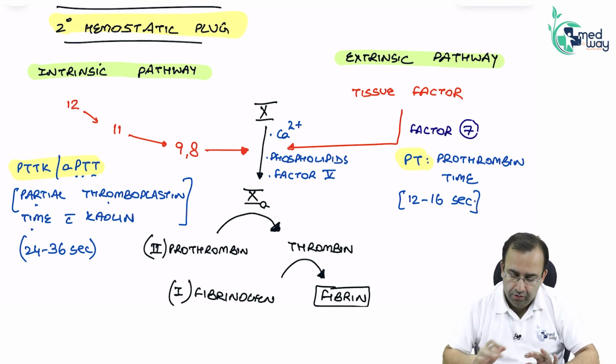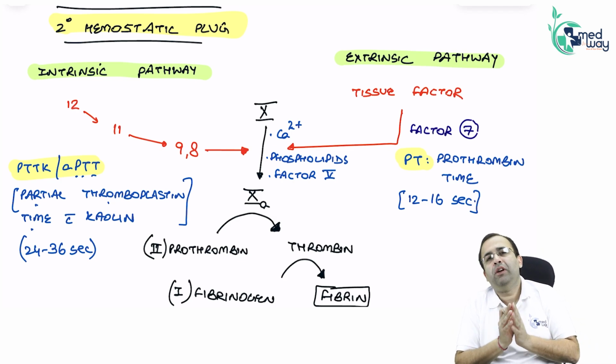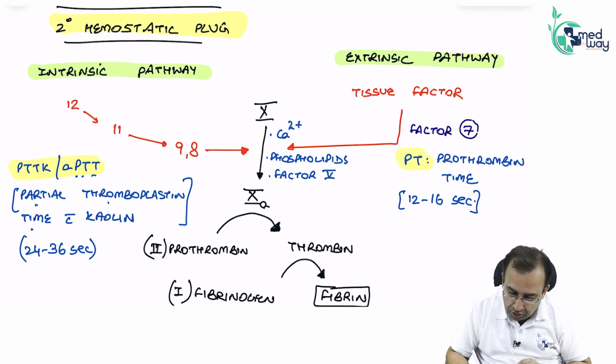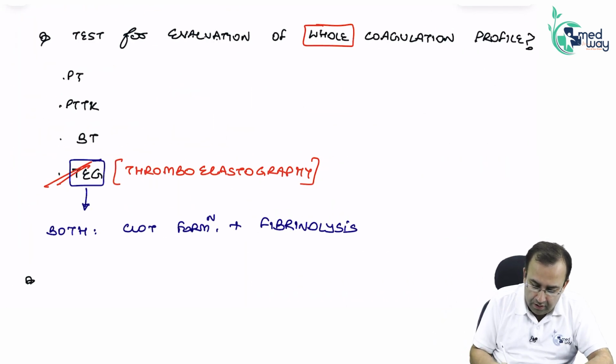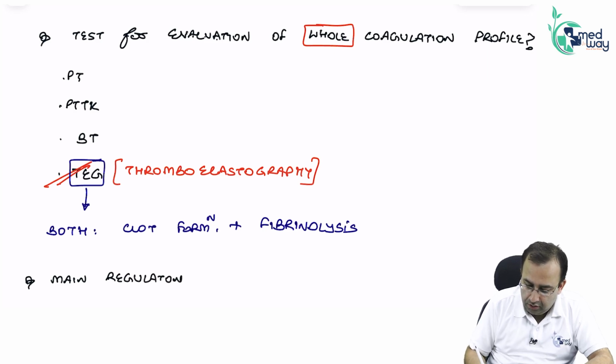Okay, tell me this, have a look at this. Which is the main regulator of the coagulation profile? Main regulator, thrombin. Everything is regulated by thrombin.